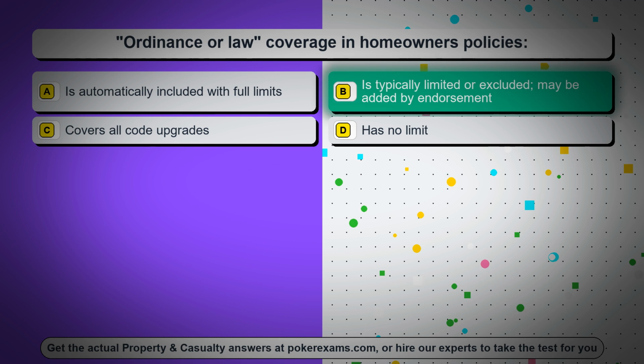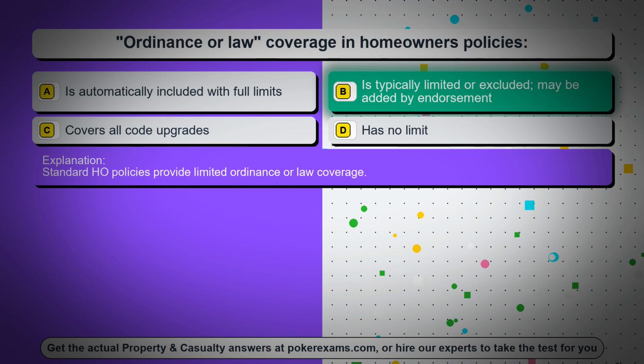The correct answer is option B, is typically limited or excluded, may be added by endorsement. Standard HO policies provide limited ordinance or law coverage.